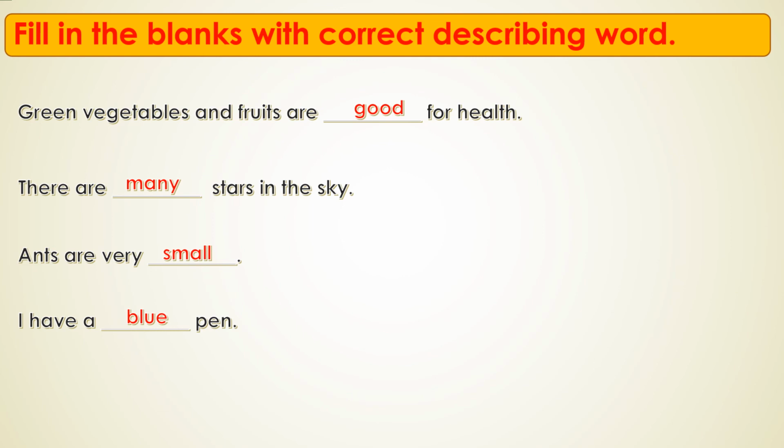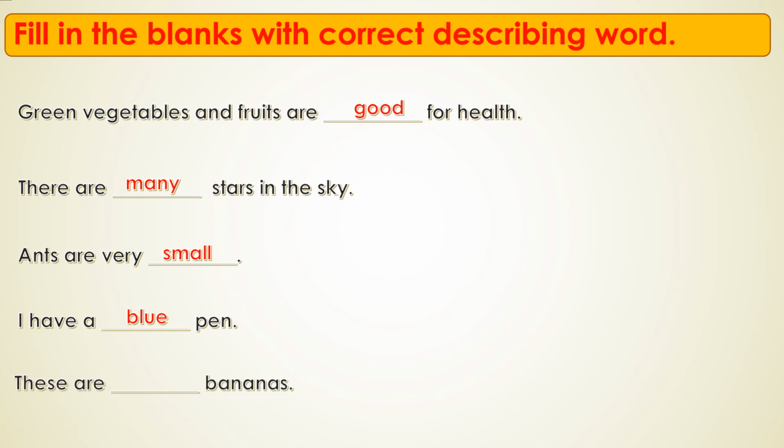Whereas here the word good describes the quality. Many describes the quantity. Small describes the quality. Blue describes the color. So hope you all understood about describing words.